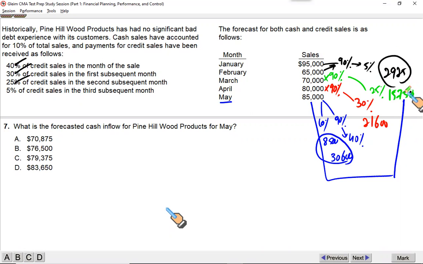Now add all these up: 2,925, 15,750, 21,600, and these two. You should get the total amount. This was a bit twisted question, but nonetheless, you have to practice on questions like these to enable you to get through the exam. 3,600. It gives me a total of 79,375.